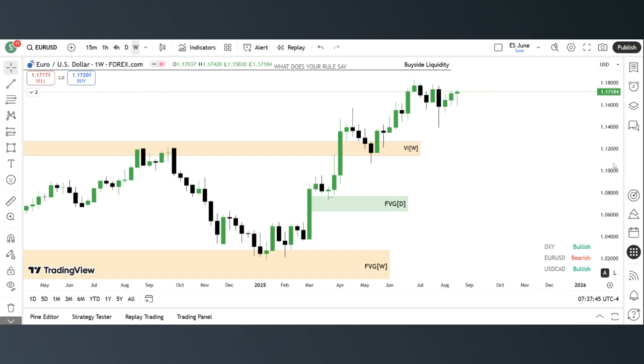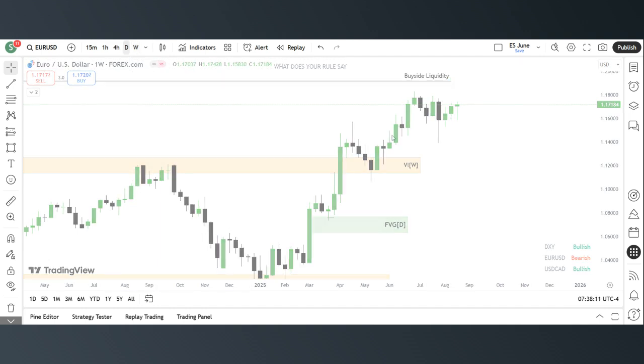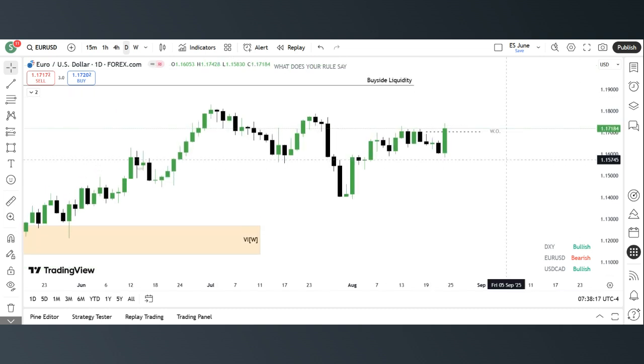Last week, like we said, we were expecting higher prices on euro, and this is what happened. And just like the dollar index, we didn't see this movement until Friday, but eventually it happened. This week I'm still expecting price to open, drop down a bit, and then move to the upside to target this buy side here, this little high, and then eventually this buy side liquidity. On our daily time frame, nothing much here to see, just a bit of consolidation, sideways movement, and then price going up.